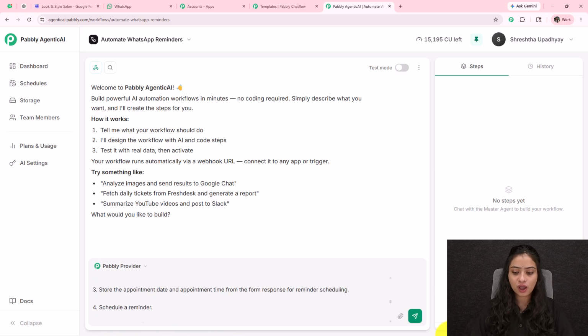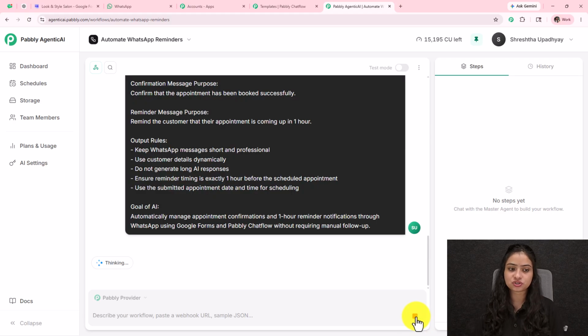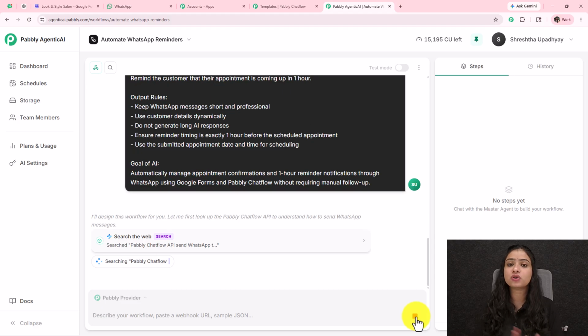Okay, now I'm going to simply enter this message. I have provided the prompt detailed and on point, and I've included all the details that I want to be there in my automation.